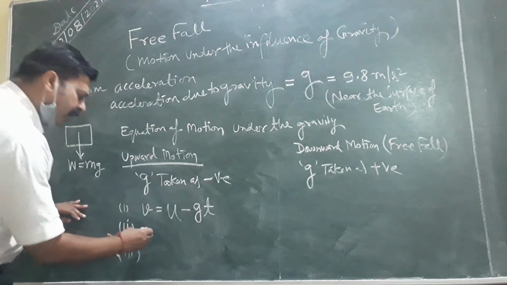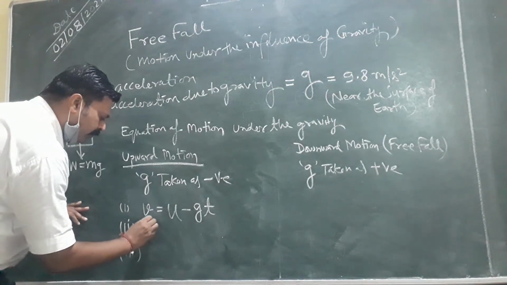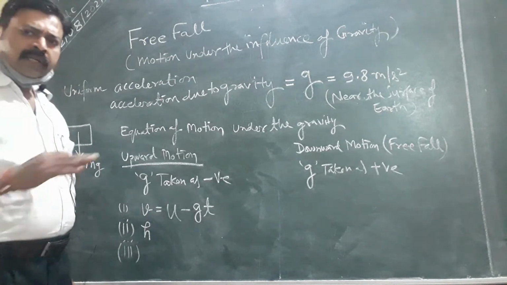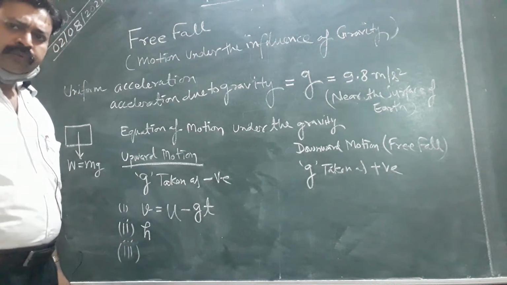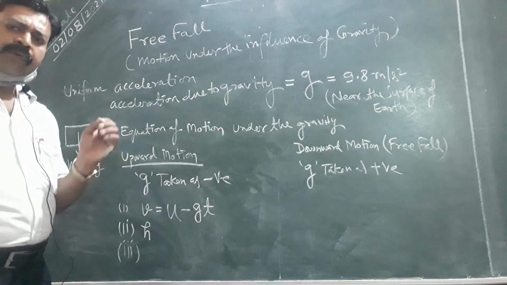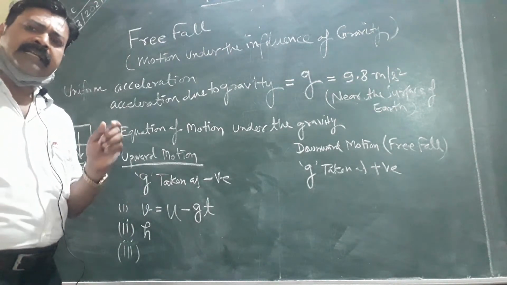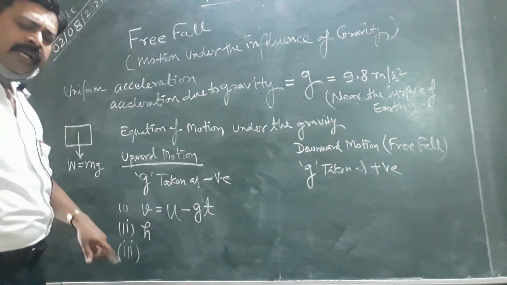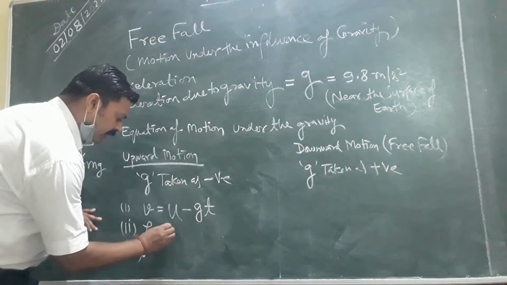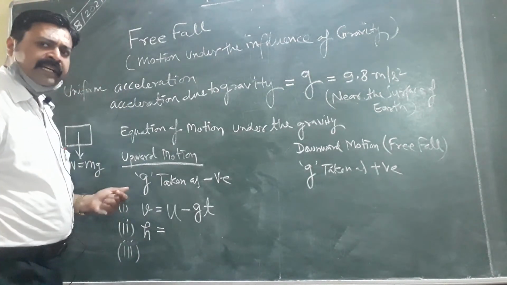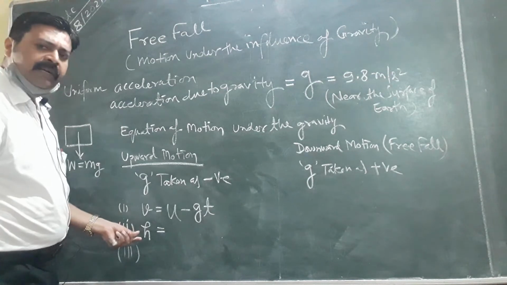The next, second, is s. S is replaced by h, because on the earth's surface in straight line motion we take distance or displacement and represent it as s, but h is used for height. Upward and downward motion is related not to distance and displacement but to height, represented by h.